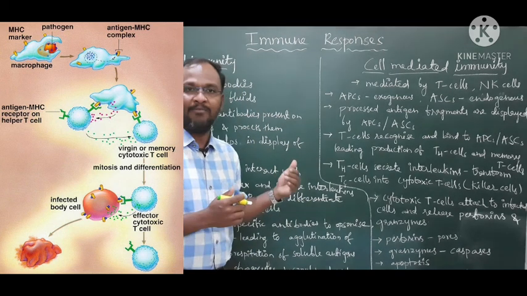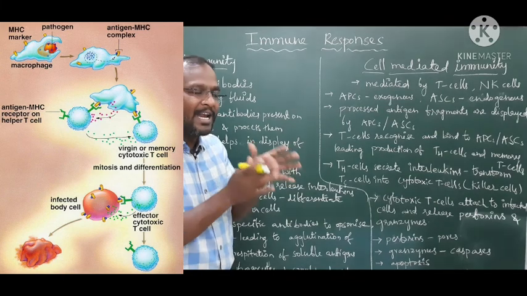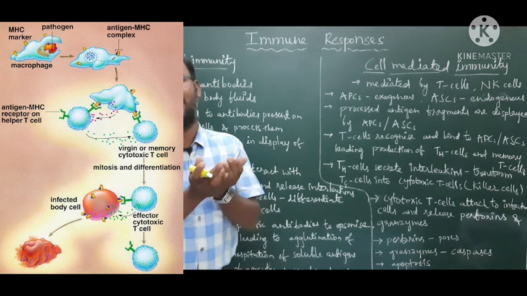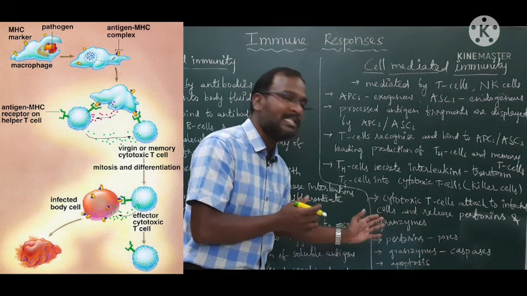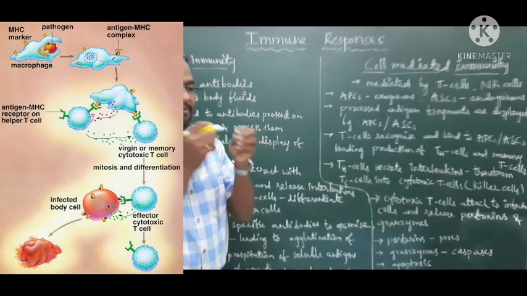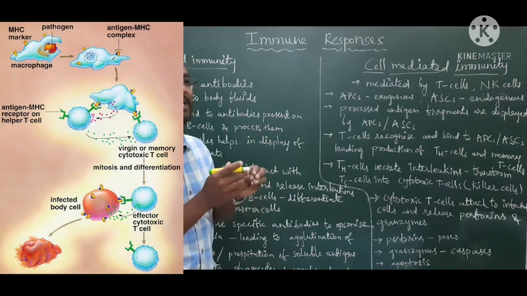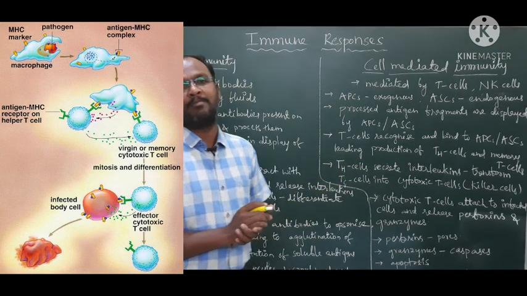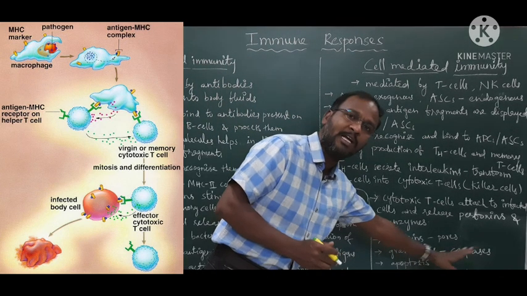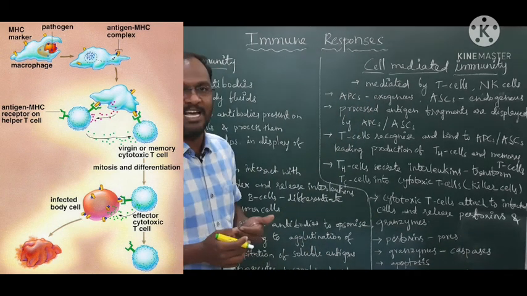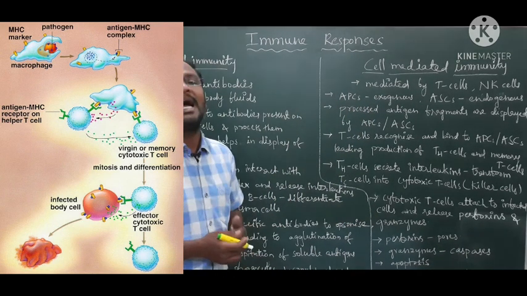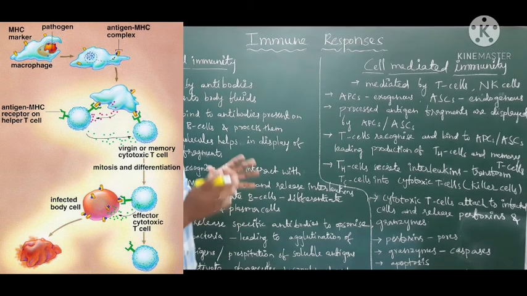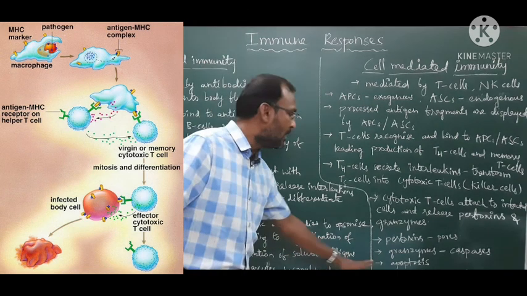Perforins, as the very name suggests, perforate the membrane of these infected cells, making pores or holes, and the granzymes are able to enter into these cells. Granzymes, after entering into the cell, release enzymes called caspases, and these caspases help in destroying the infected cells by the process called apoptosis.